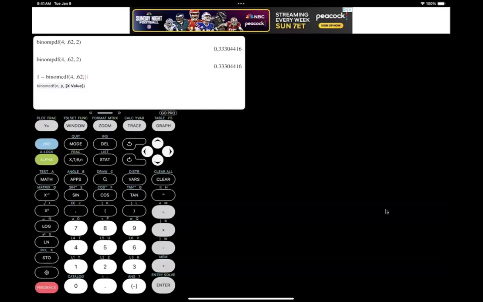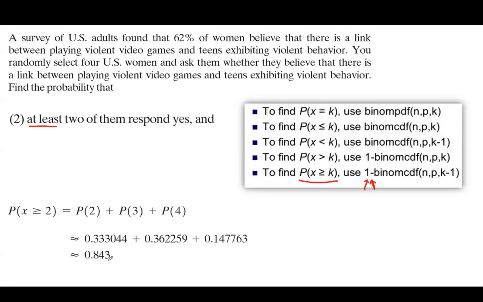and then take a look. The last number is k minus 1. K minus 1 is 2 minus 1 or 1. Okay, now hit enter. So you see the calculation. Very good. The probability that at least 2 of them believe that there is a link is 84.3%. So let us go back to our screen and show you that we got the exact same value, 84.3%. So this is binomial CDF for at least.